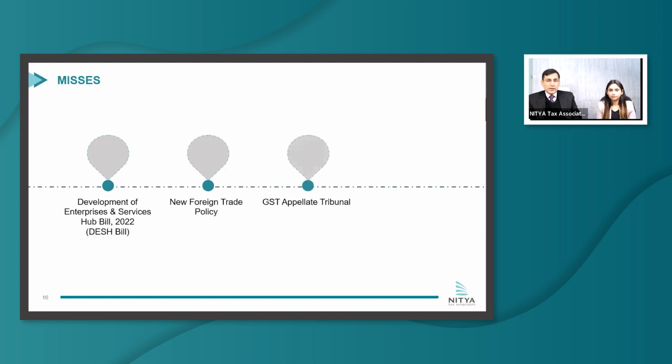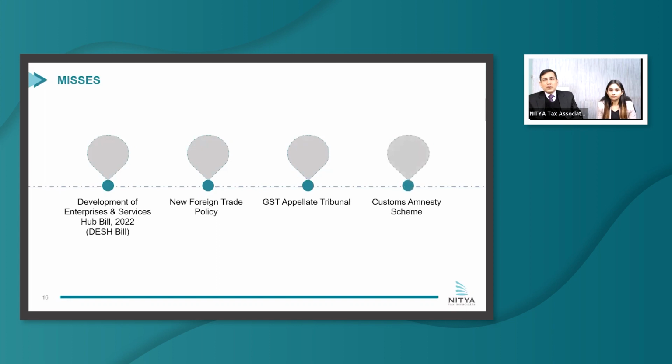Third, the GST Appellate Tribunal, which is very much the need of the hour because there are many cases which are getting rejected at the Commissioner Appeals level for which no appellate remedy is there. So there was no announcement on that. So we do not know the fate of the GST Appellate Tribunal as well.